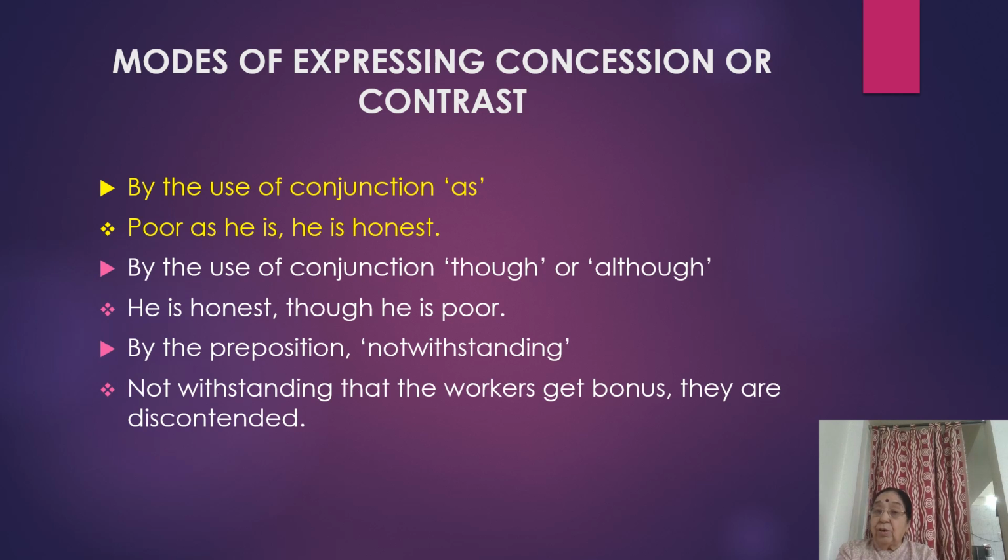So he is honest is one sentence, he's poor is the second sentence, and they are joined by the conjunction though. This is just a mode of expressing concession or contrast. Concession is like using though or although, and contrast is like using honest and poor. So in this way, we can convert the sentences.